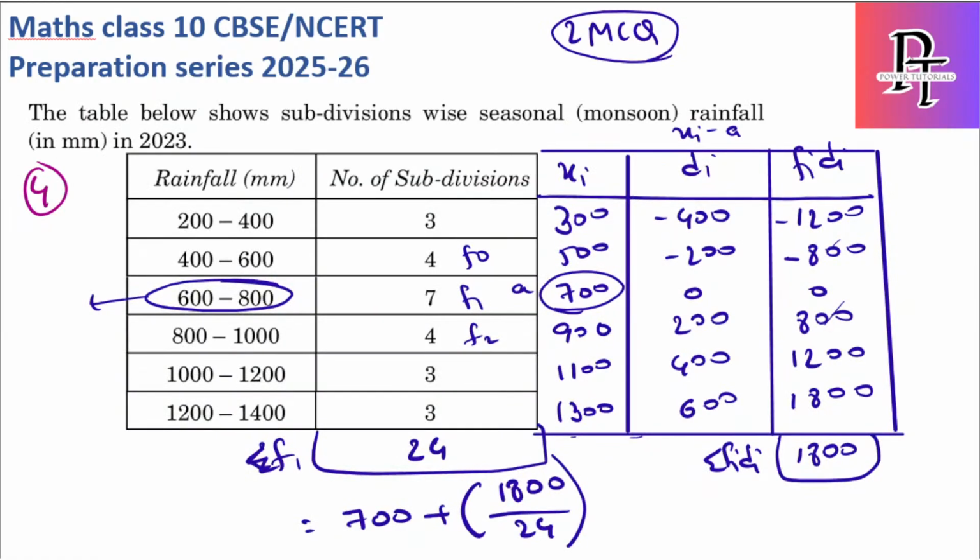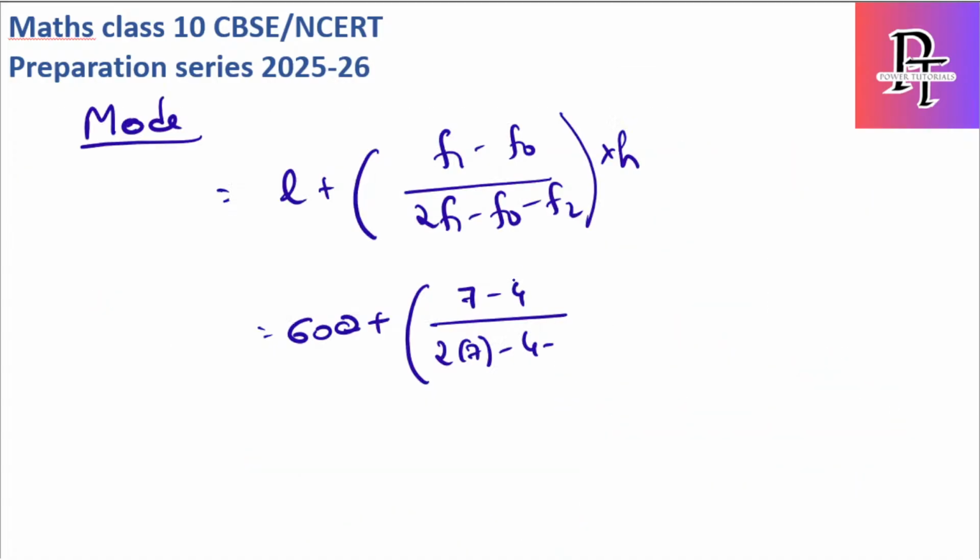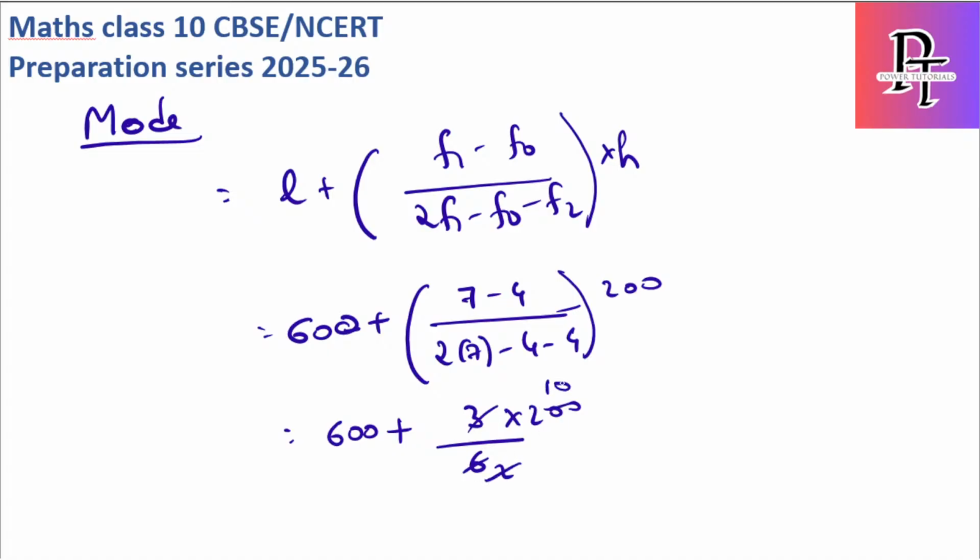F2 is 4. Okay, F0 and F2 are both 4. And H value is the class interval difference. Here it is 600 to 800, so 200 is the class interval difference. So it is 600 plus 3 by 14 minus 8, which is 6, into 200. 3 ones, 3 twos, 2 ones, 2 hundreds. So the mode value we got is 700.